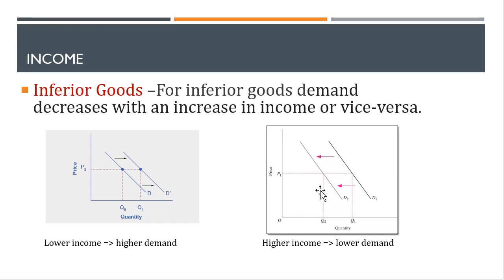And in the right hand graph, you can see higher income leads to a decrease in demand. So the demand curve shifts to the left, D1 to D2. So when it comes to inferior goods, you can expect the opposite. Lower income leads to higher demand, higher income leads to lower demand.